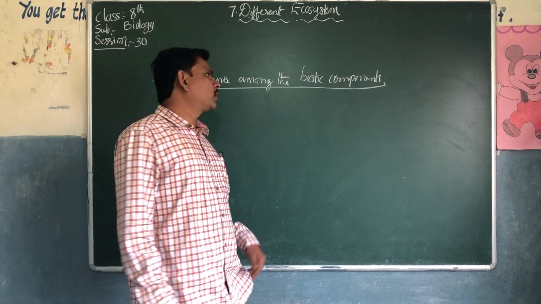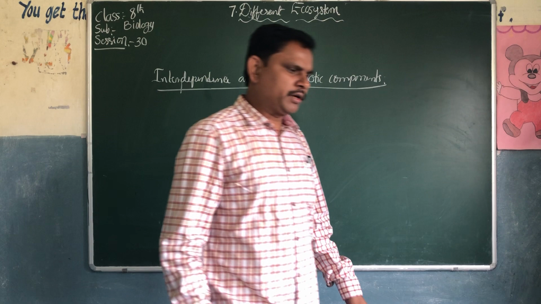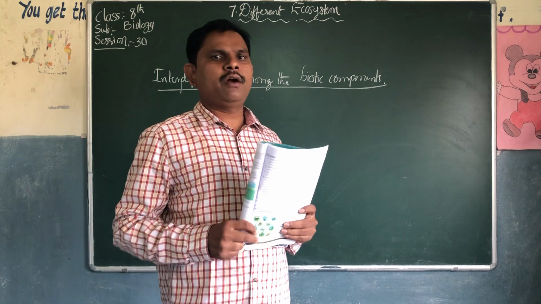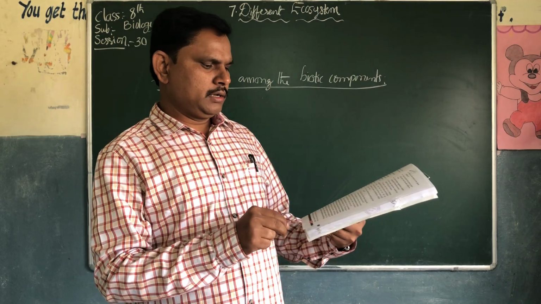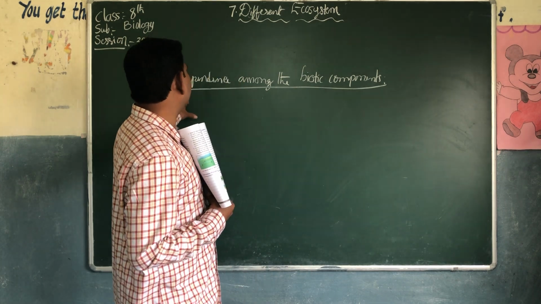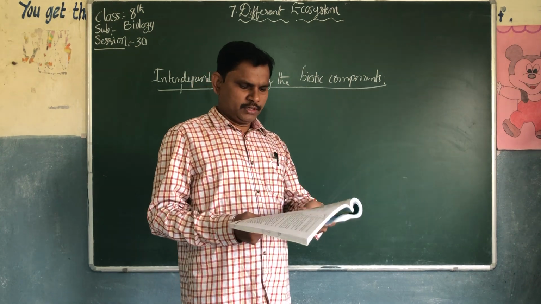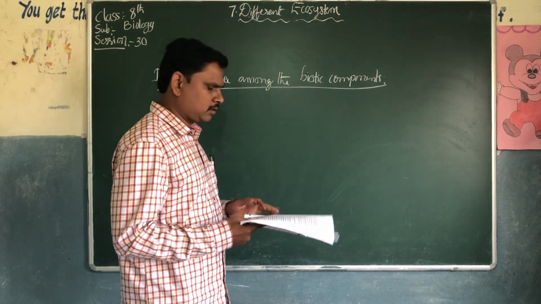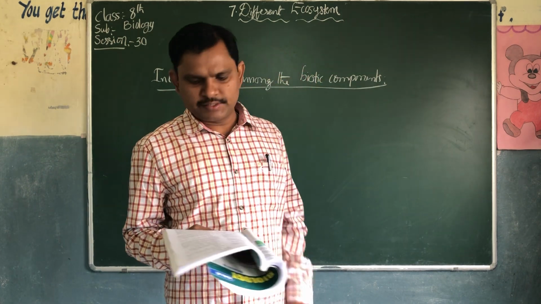So, before discussing how the interdependence among the biotic components works, let's open your textbook to page number 105. They have given diagrams. Look at these pictures, page number 105. They have given the interdependence among the biotic components. See, look at the pictures: the relationship between biotic components. First, in the base, what type of organisms is there?